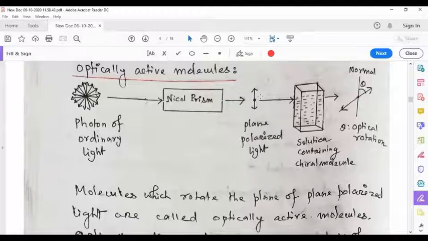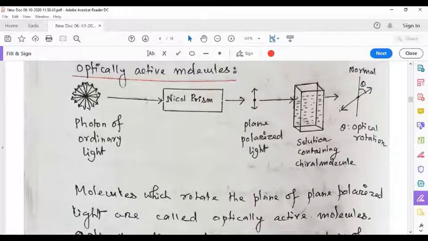Now when this plane polarized light is passed through a solution that contains a chiral molecule or optically active molecule or asymmetric molecule, then what will happen? The chiral molecule present in the solution will rotate this plane of vibration. Let's say the plane of vibration was vertical like this.